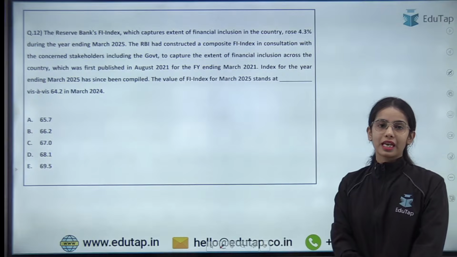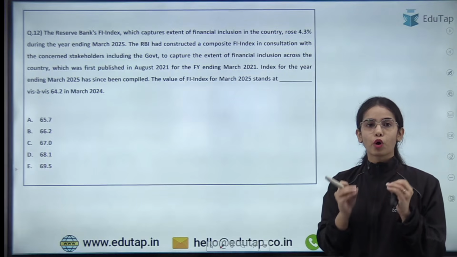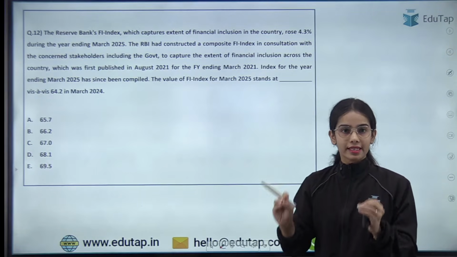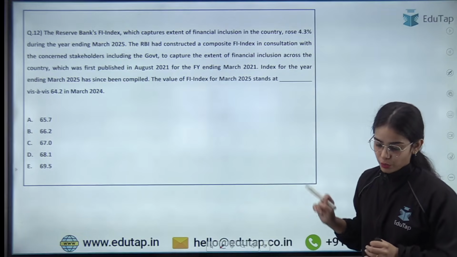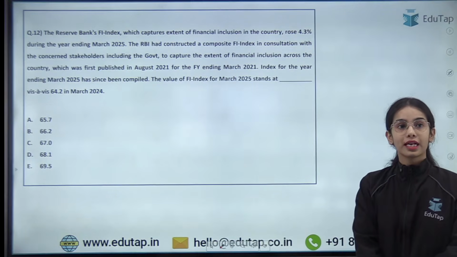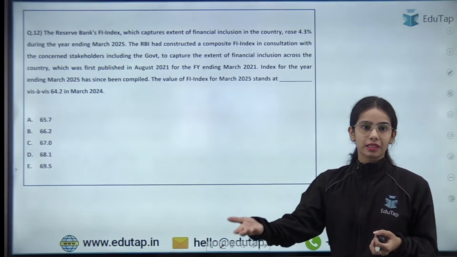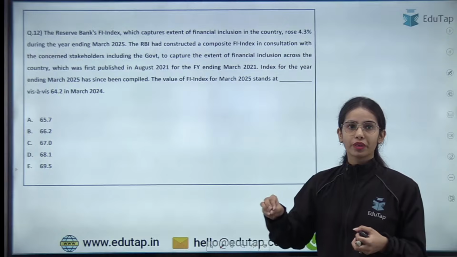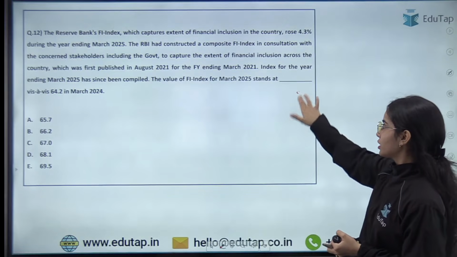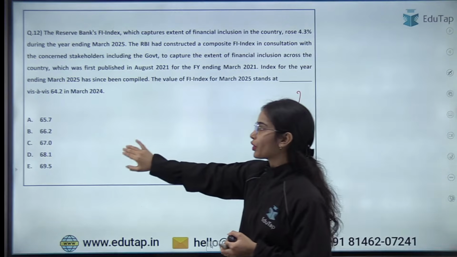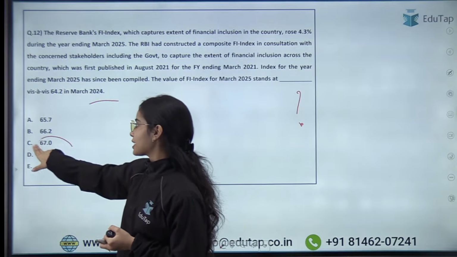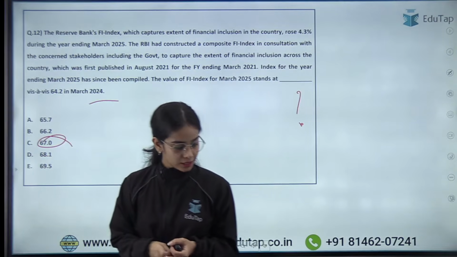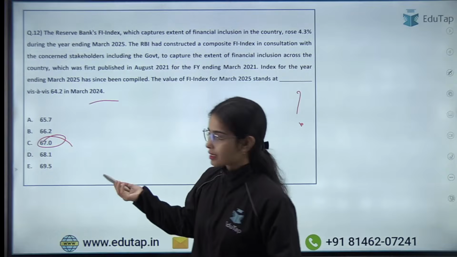Financial Inclusion Index. Everyone, I hope you know how important the Financial Inclusion Index is, and I hope you know the answer to this question. So try to answer this. The Financial Inclusion Index has been recently released by the Reserve Bank of India. The value of the Financial Inclusion Index for March 2025 stands at what percentage? Again, 64.2 in March 2024. So it stands at 67, right? Yes, the answer is 67 here.